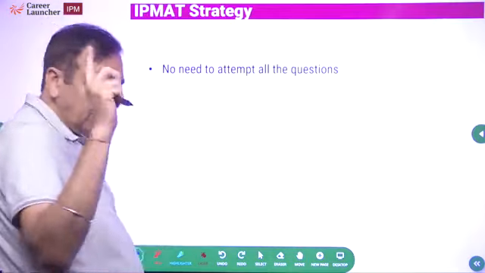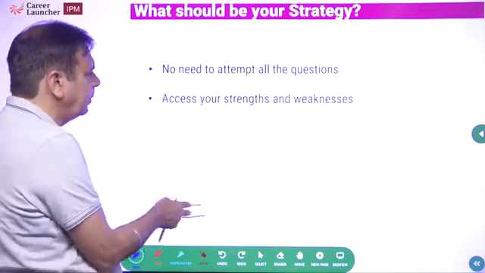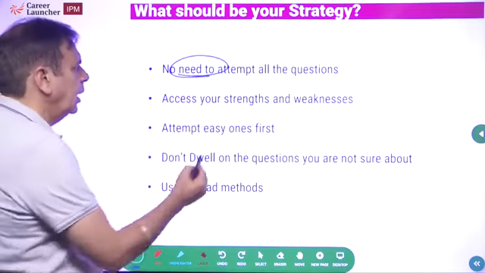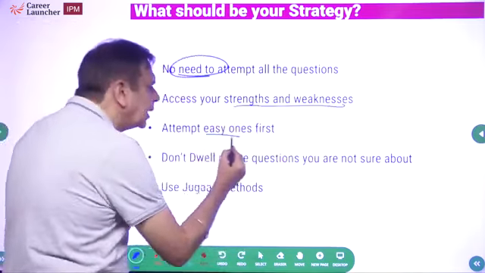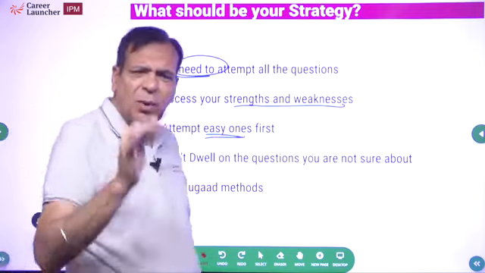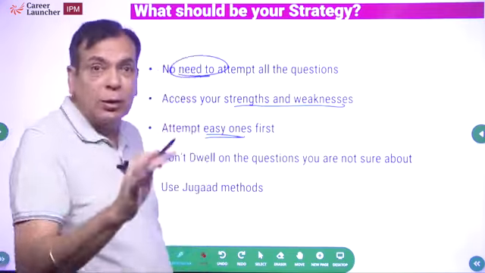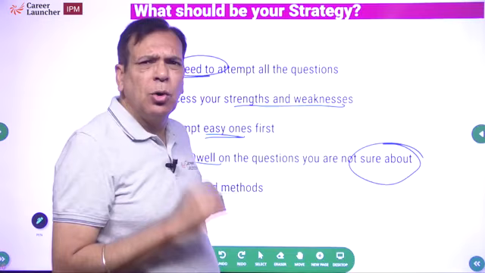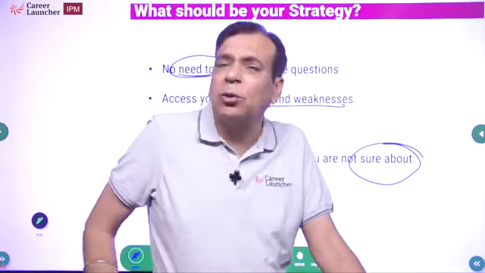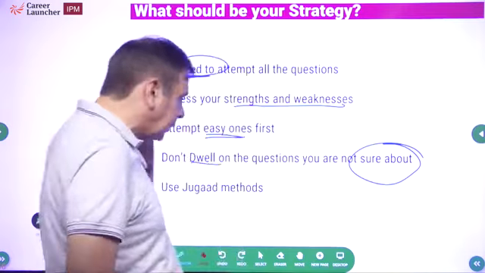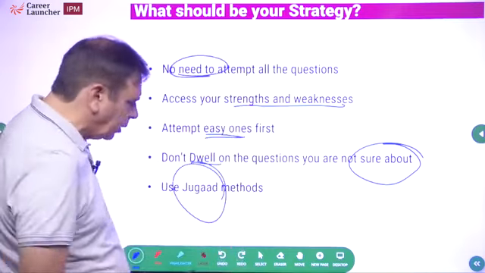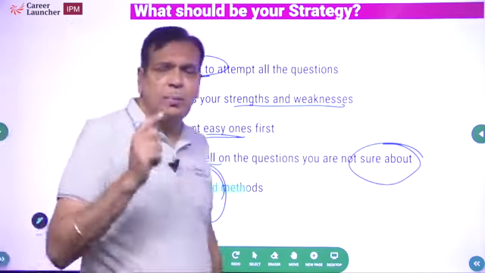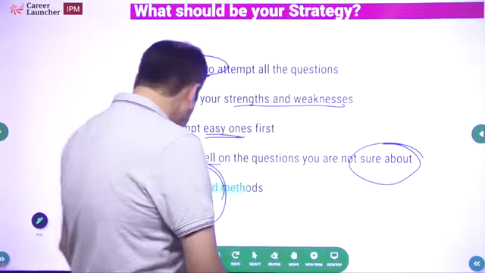Before we go into solving the paper, very quickly I'll talk about the basic strategy. We don't need to attempt all questions. Assess your strengths and weaknesses, and based on that, attempt what is easy for you. जो आसान है वो करो, मुश्किल छोड़ दो, दिमाग लगाने की कोई जरूरत नहीं. Do what you definitely know how to solve. Don't dwell on questions you're not sure about. शायद हो जाएगा, you think you can possibly do it but you're not sure, leave it, mark it for review, and come back to it later if you have time. And जुगाड़ को मत भूल जाना. One of the most important things in this paper is जुगाड़, and if you miss out on this aspect, you will end up wasting a lot of time in the paper.